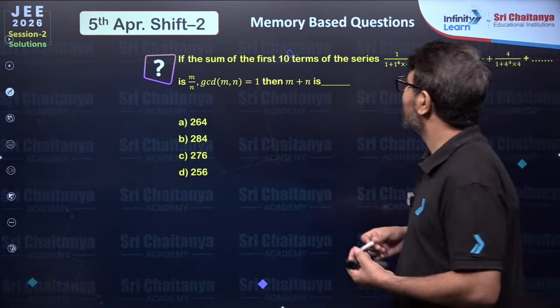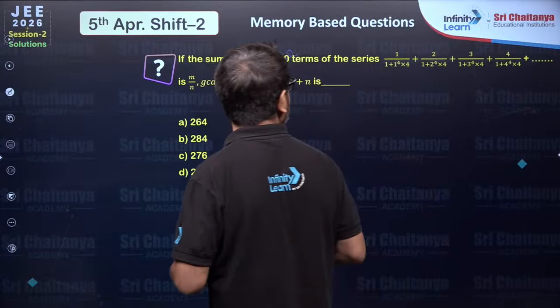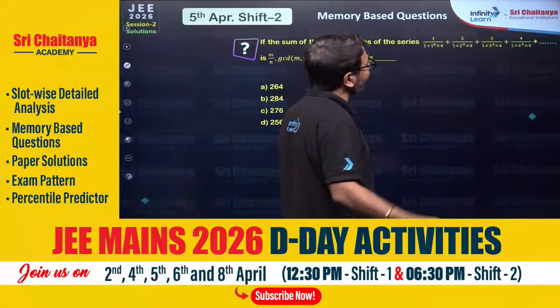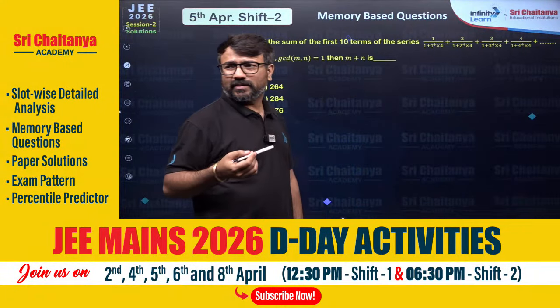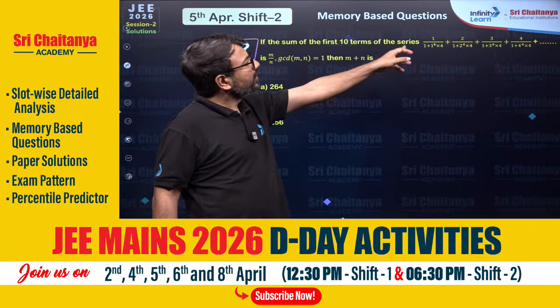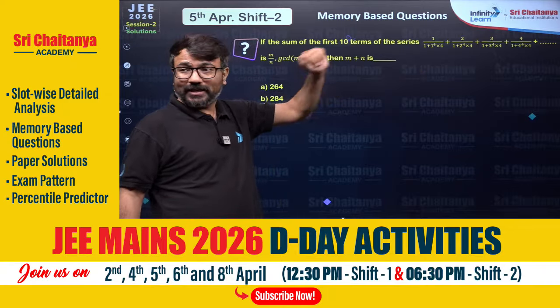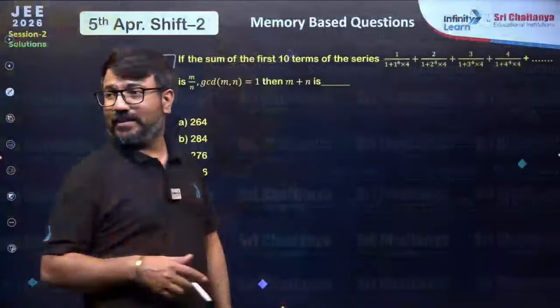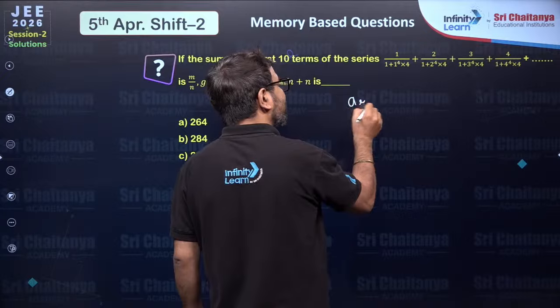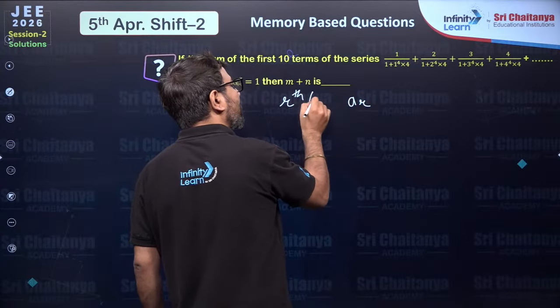They have said that the sum of the first 10 terms of this series, where the series is 1 upon 1 plus 1 power 4 into 4. This is also a sequence and series question. So 2 upon 1 plus 4 times 2 square, 3 upon 1 plus 4 times 3 power 4. So how will you deal with this question, my dear students? Let's say if you have to find the rth term. Which term? Rth term.